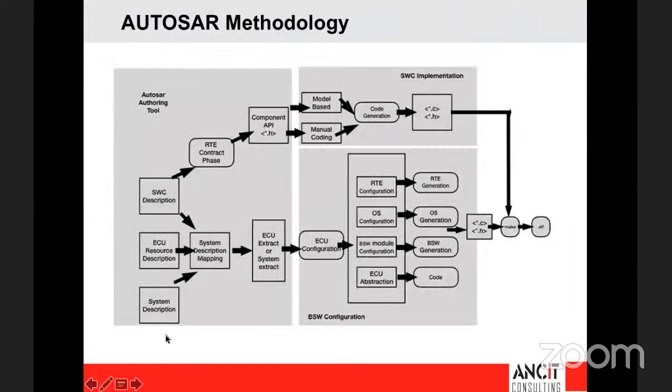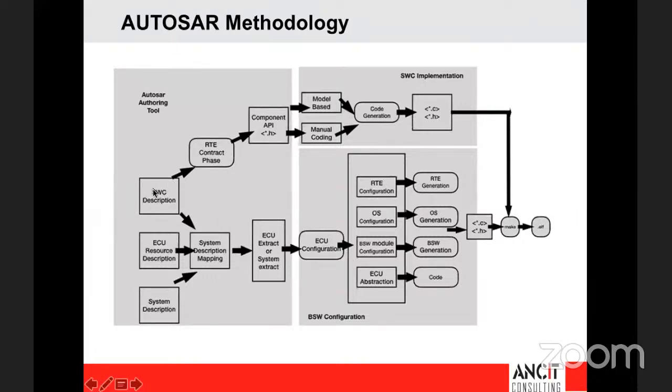So this is the whole AUTOSAR methodology that we are talking about, and this comes from more of a tools perspective. The whole approach is showcased from a tools perspective, so it's easy for all of us to understand, especially when we are using tools. All right, the first layer is the software description.